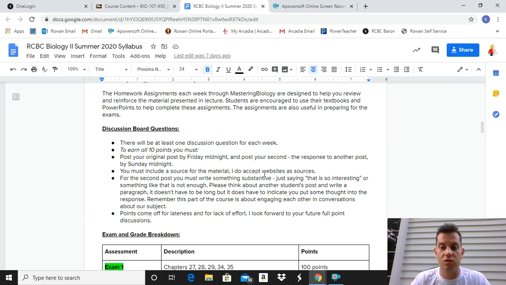Just make sure that if it's something that you didn't immediately think of or that you had to look up, that you do cite that. For the second post to a classmate, make sure that you write something substantive. Don't just say, oh, that's interesting. Really try to have a dialogue, a back and forth.